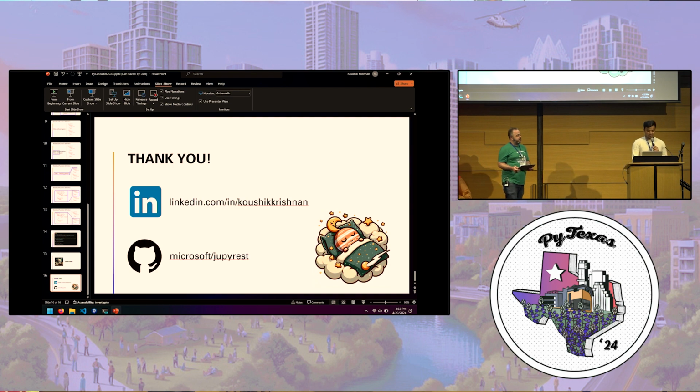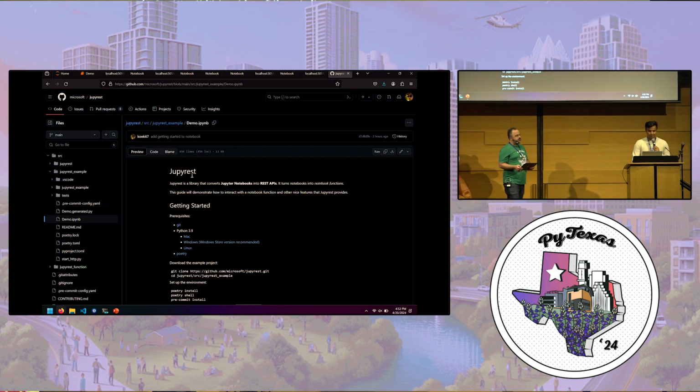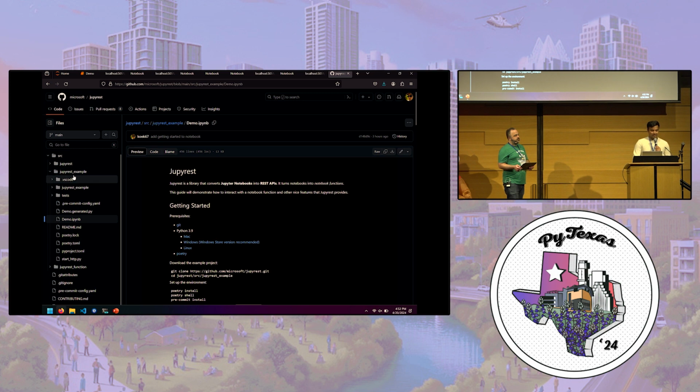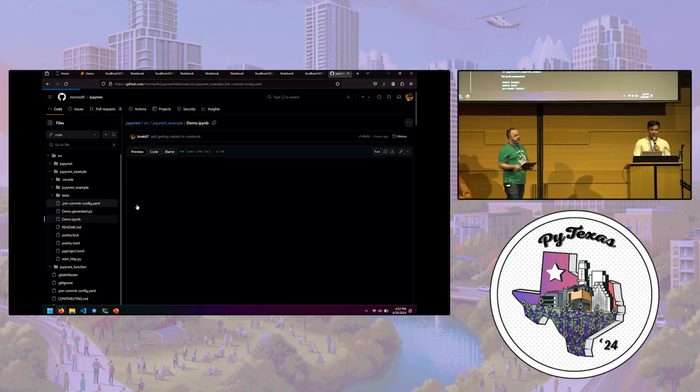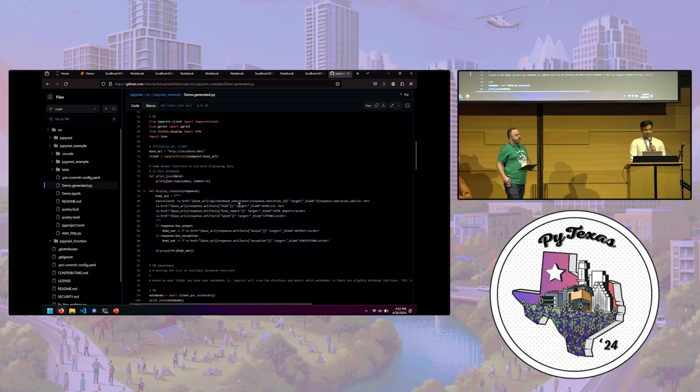Great question. So let me show you in our GitHub. Diffing notebooks is always a pain, right? Because they're just JSON. So in the example project that I have here, I've included this pre-commit hook. What this pre-commit hook does is that anytime you commit a notebook, it generates a Python file of your notebook. So all the Python code is also alongside your notebook.